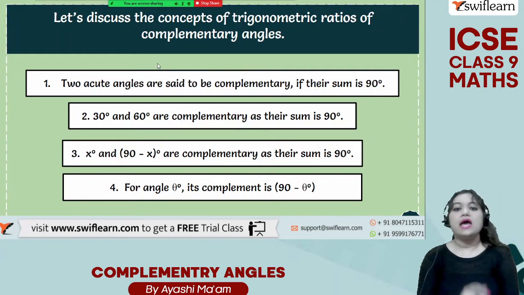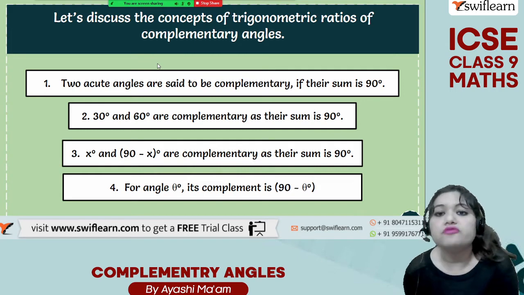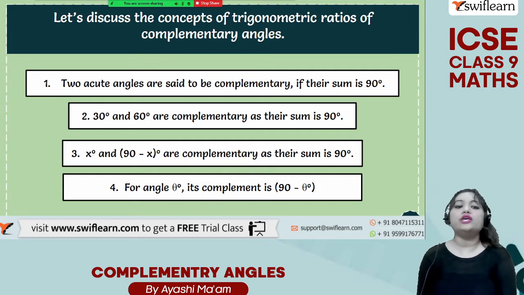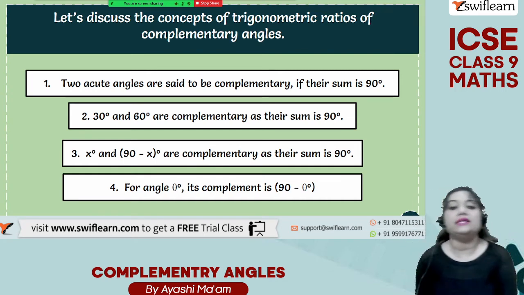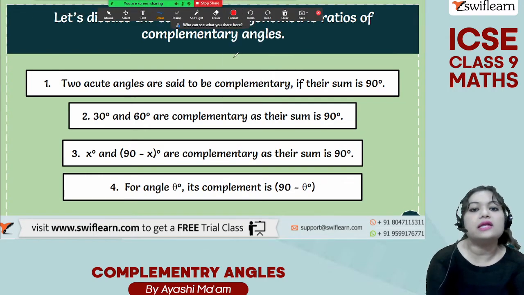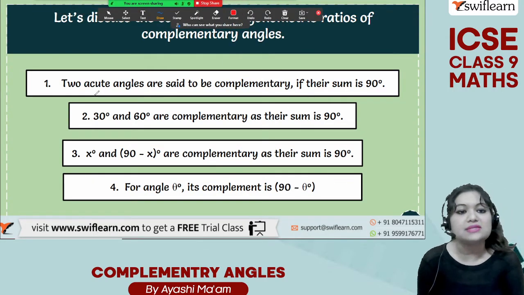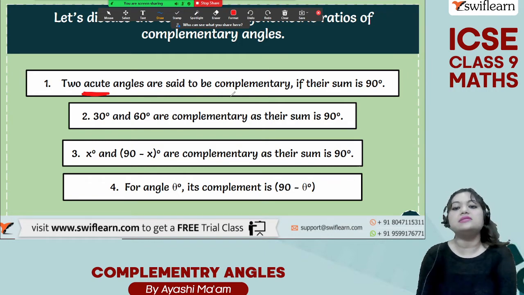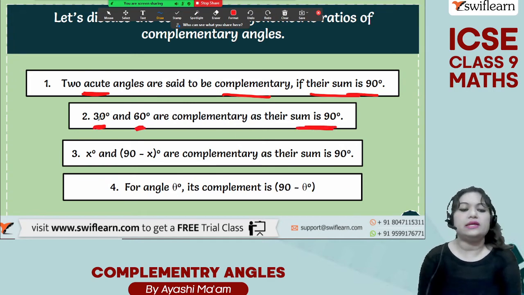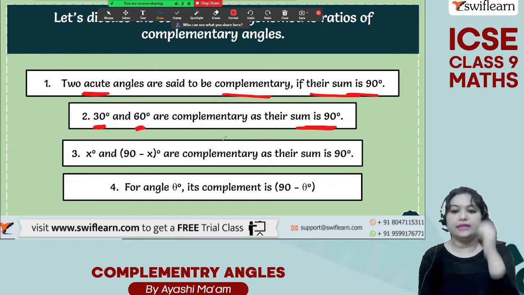Okay, now see, let's discuss the concepts of trigonometric ratios of complementary angles. Two acute angles are said to be complementary if their sum is 90 degree. Acute angles, ठीक है ना? Acute angles means what? Angles which are greater than 0 degree, less than 90 degree. Two acute angles will be called as complementary if their sum is 90 degree. 30 degree and 60 degree are complementary as their sum is 90 degree. Yeah, so 30 plus 60 is 90.